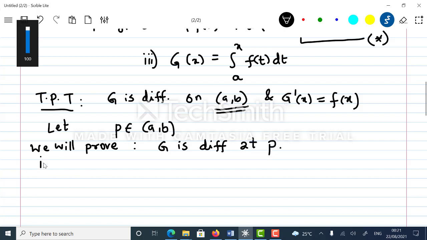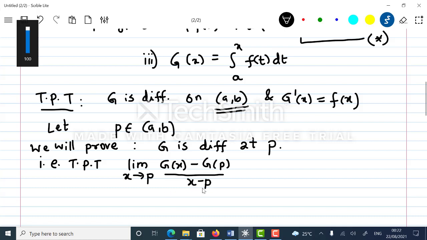That is to prove that limit as x approaches to p, g of x minus g of p upon x minus p, this limit exists and this limit should be equal to, we call it g dash p, but here when I say g dash p, I wanted to show that g dash is same as f, so I should say this should equal f at p.